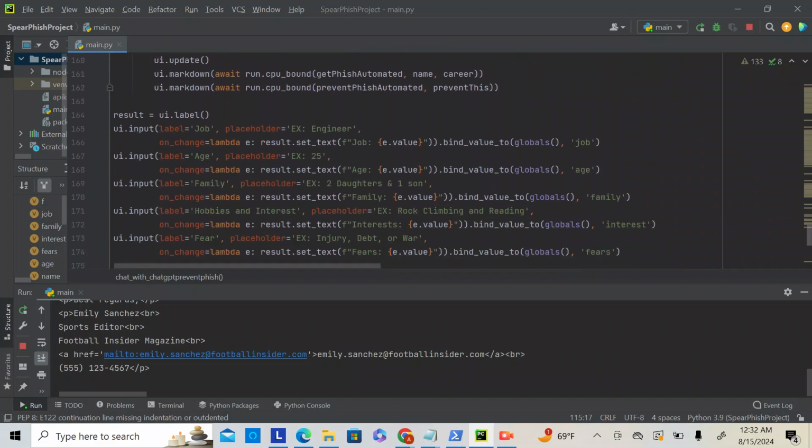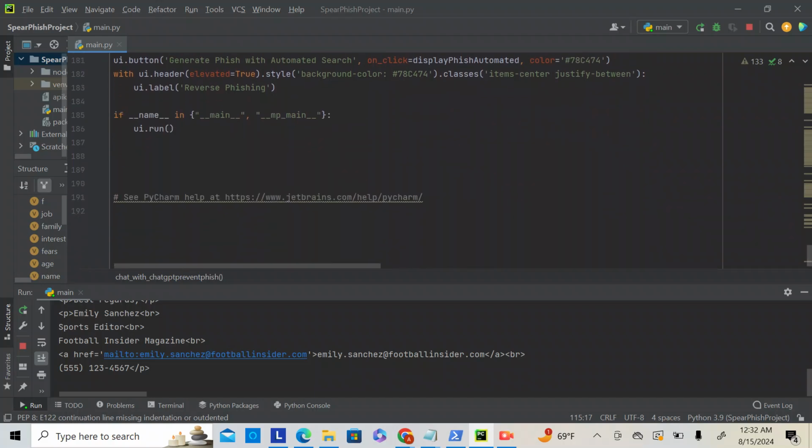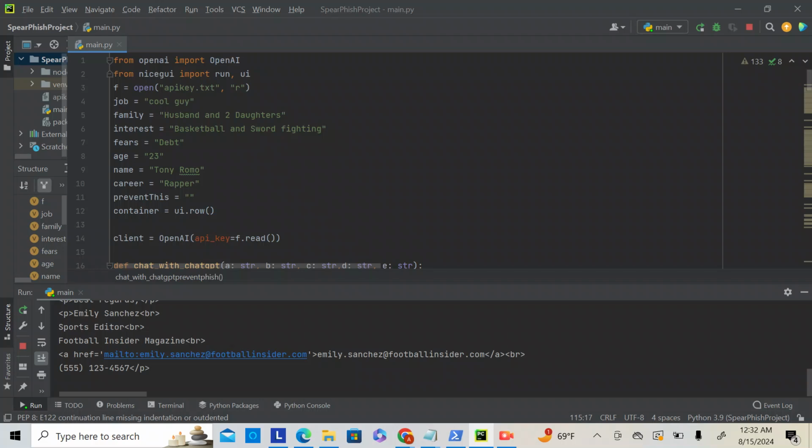We have some front end stuff at the bottom, some back end work. You can take a look on your own. If you want to reach out to me with any questions, that'd be good as well. So that's pretty much the program. Hopefully this program can help someone, an organization, maybe an individual, fight spear phishing messages.